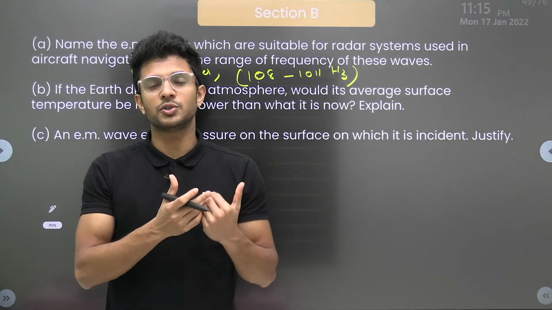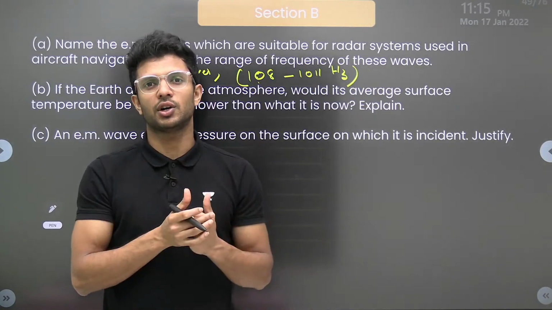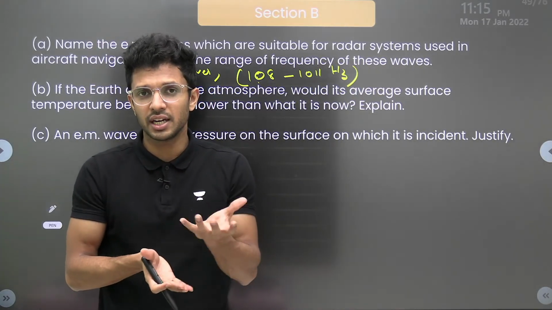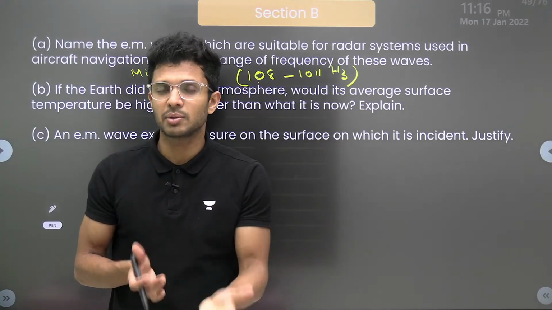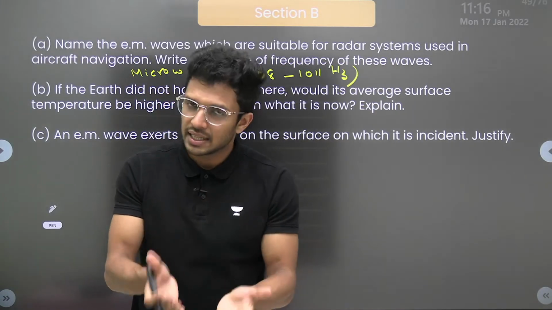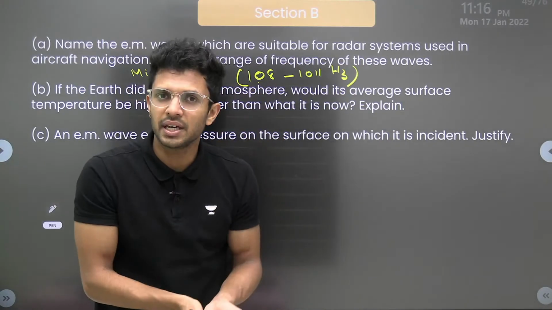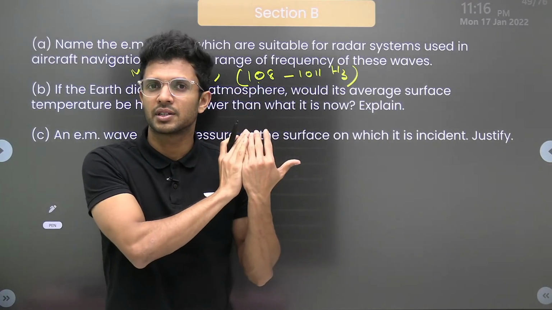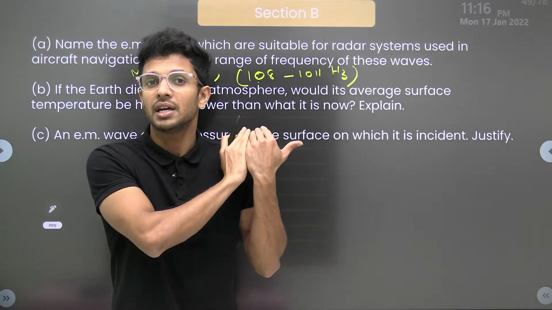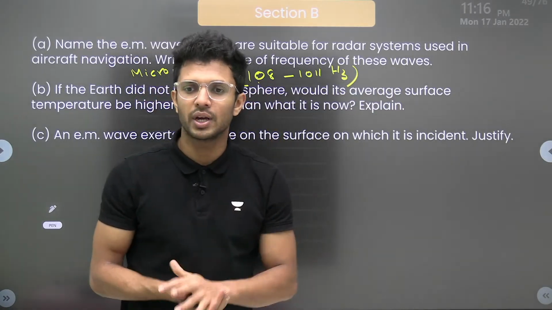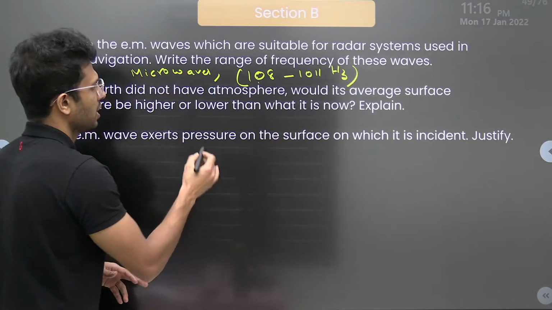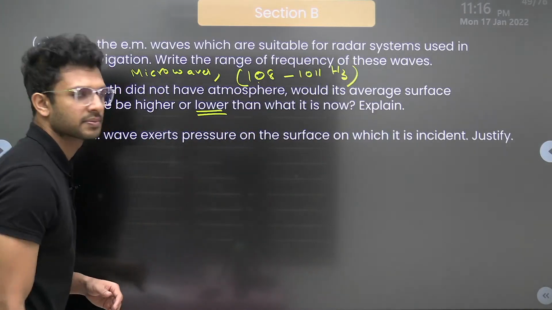So if greenhouse gases are not there, they will not be absorbing and reflecting the heat radiation back to the surface. That means the heat rays will escape into the vacuum. So if heat radiation escapes into the vacuum from the surface of the Earth, the temperature will decrease. So the temperature will be lower.